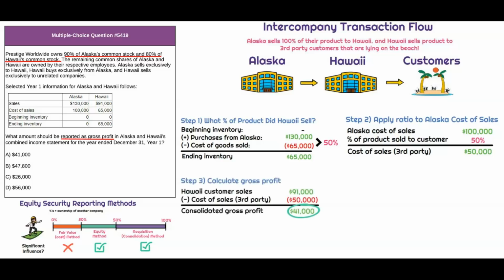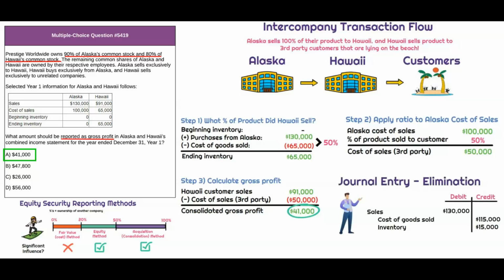So now when we go to calculate gross profit, we go back to Hawaii customer sales because that represents sales that were actually to the third party customers. And for that product that was sold, it's not $65,000 of cost of sales. It's only going to be $50,000 because we had to remove the markup that Alaska charged Hawaii. So at the end of the day, when Hawaii and Alaska are consolidated into Prestige Worldwide, the consolidated gross profit is $41,000.